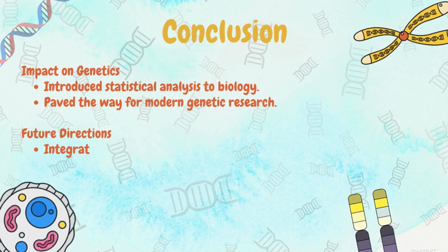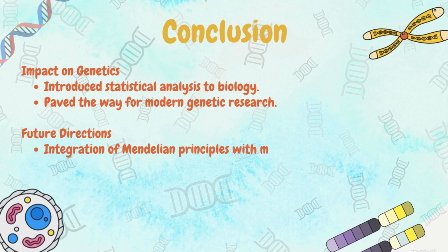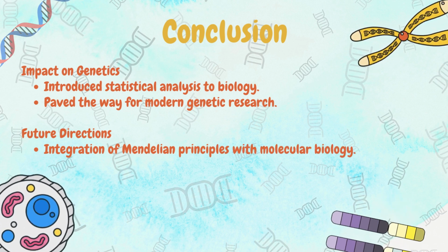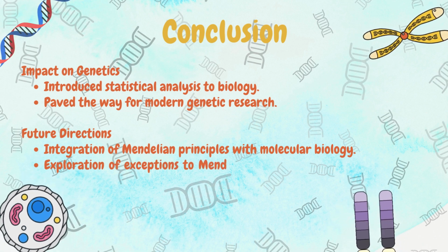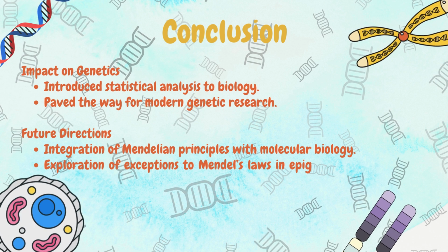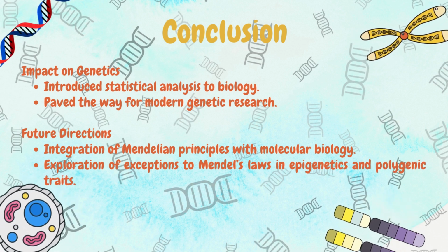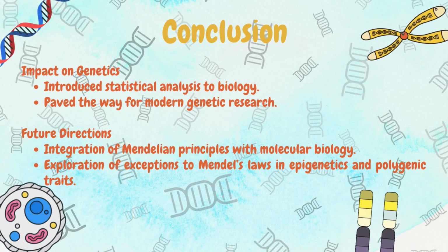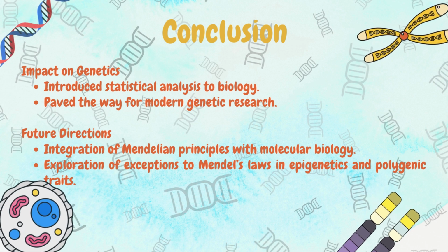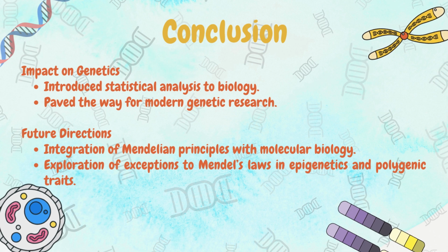Although his work was not fully appreciated during his lifetime, it became the cornerstone of modern genetics after being rediscovered in the early 20th century. From Mendel's experiments, we learn that genes exist in alternative forms called alleles, which influence the traits we inherit. The predictable inheritance patterns he described still hold true for many traits, even though we now understand that some traits involve more complex genetic mechanisms.